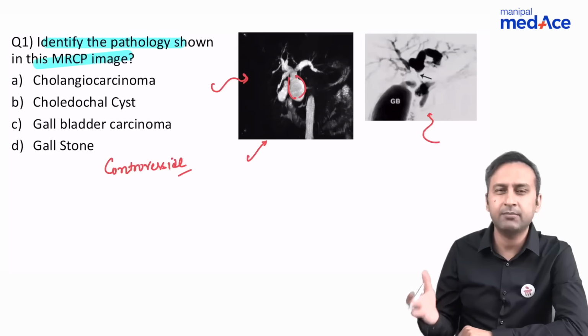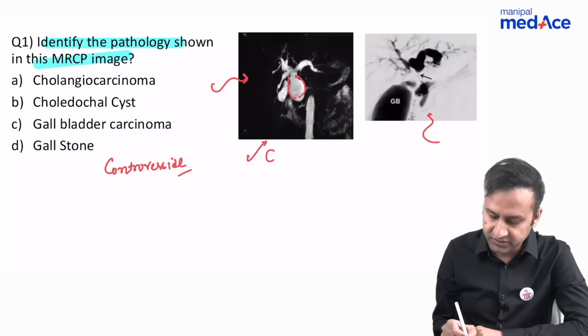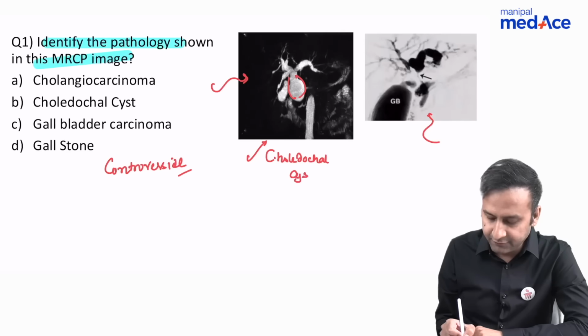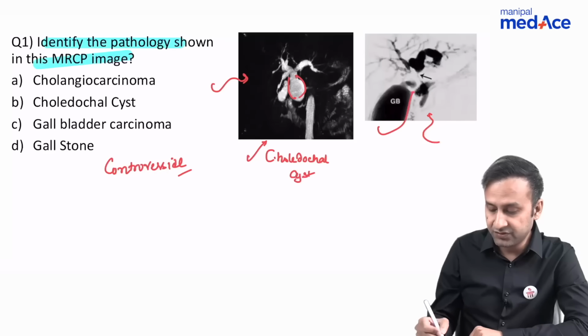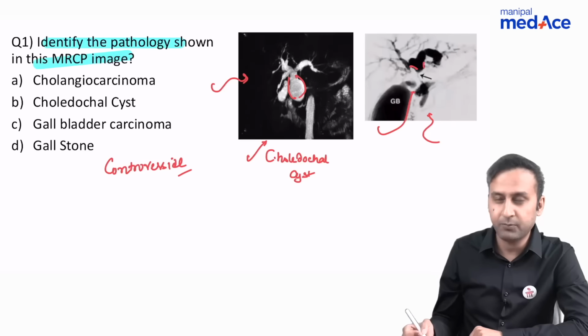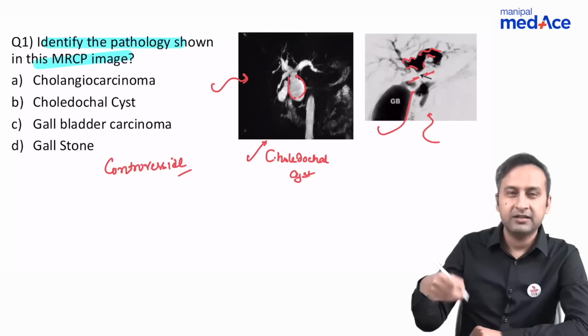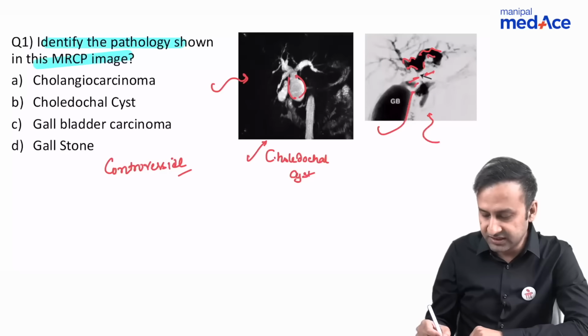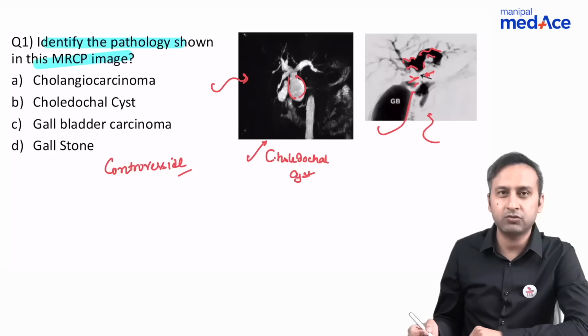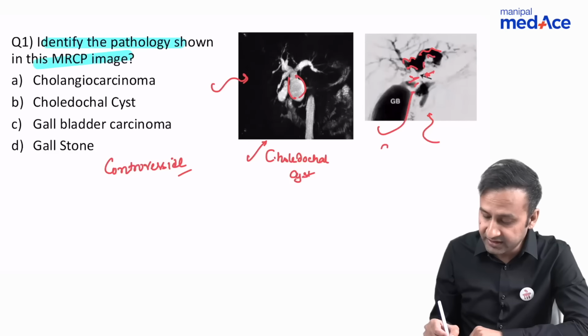We've talked about this a number of times. This is nothing but a choledochal cyst. But the examiner didn't give you a choledochal cyst. The examiner perhaps gave you this, where you could see there was dilatation of the proximal CHD. The right hepatic duct is dilated, the left hepatic duct is dilated, and then you don't see the CBD for a long length. You see a stricturing type of CBD throughout it. And so this type of appearance is most likely that of